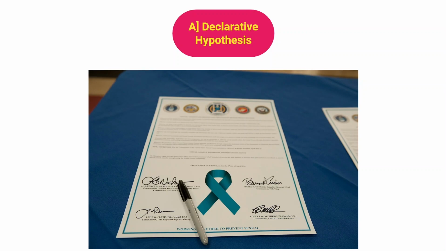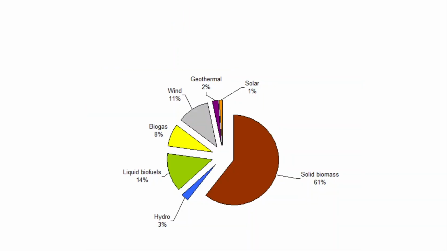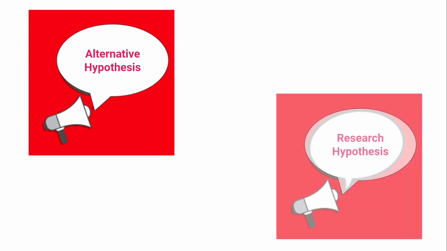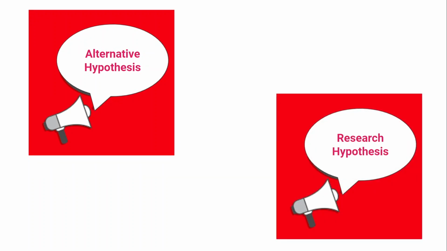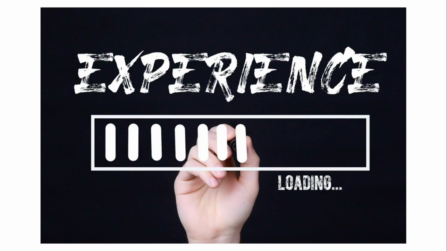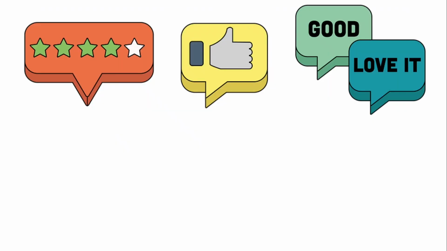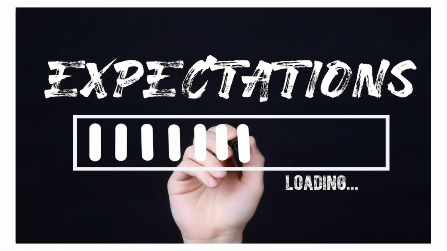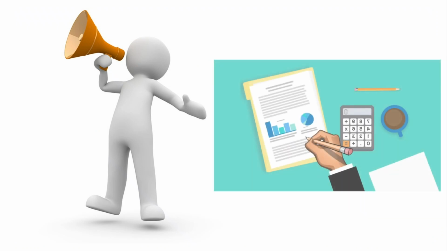If a researcher formulates a hypothesis keeping in mind the expected result, then it is called a declarative hypothesis. It is also known as an alternative or research hypothesis. The researcher expects some result based on his or her experience in the field or on the basis of review or study of the literature. He converts such expectations into hypothesis. It means he makes some announcement about the result of the research. Hence, such a hypothesis is called declarative hypothesis. Declarative hypotheses are denoted by H1, H2.